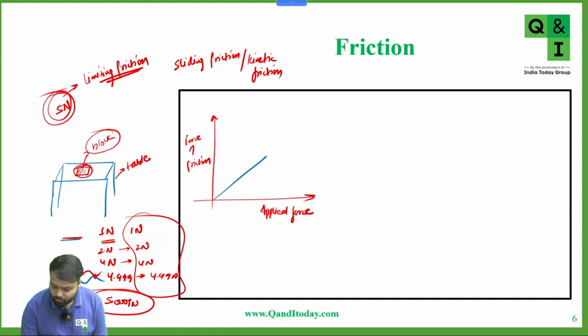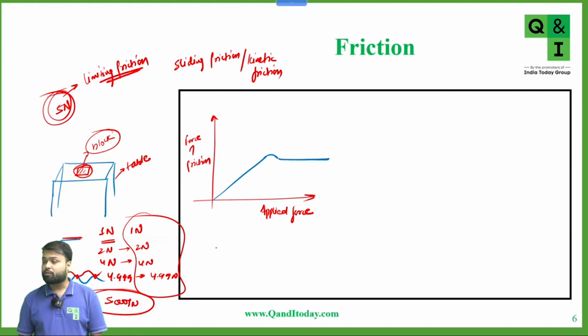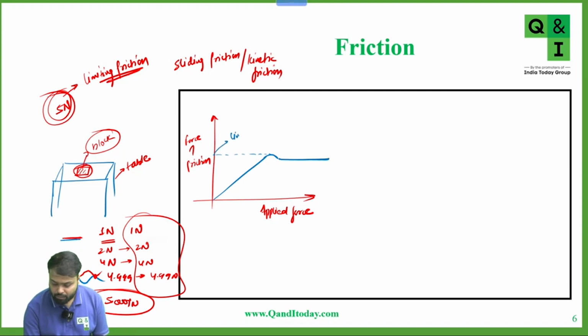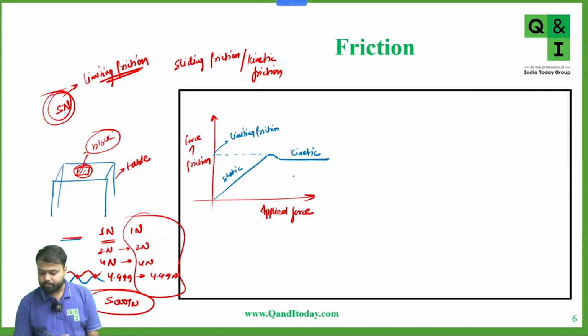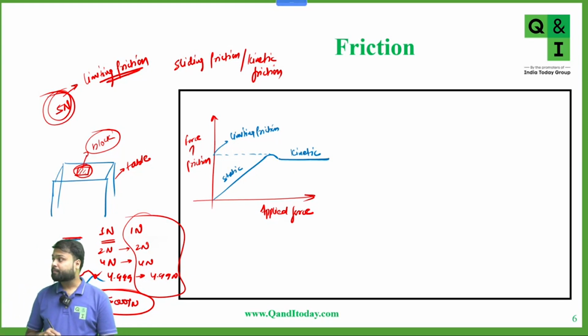Now there is some maximum value after which the friction force will decrease and become a constant value between the two surfaces. So this is the limiting friction. This proportional part is static and this is kinetic friction. So I hope till now we are clear what static friction is and what kinetic friction is.